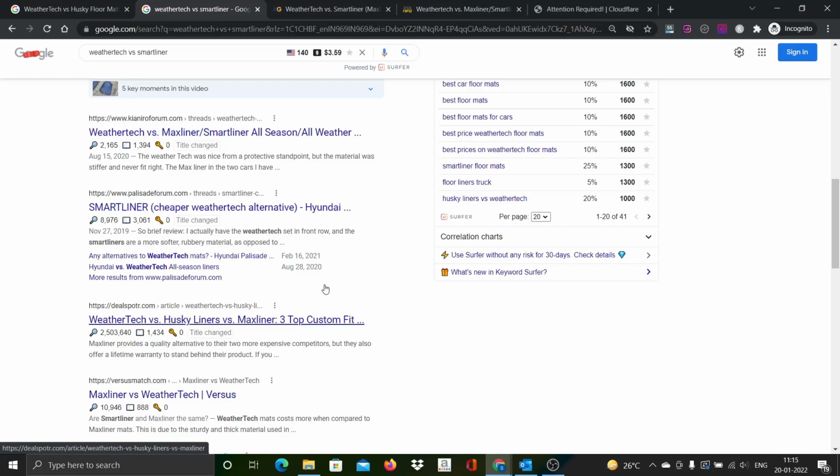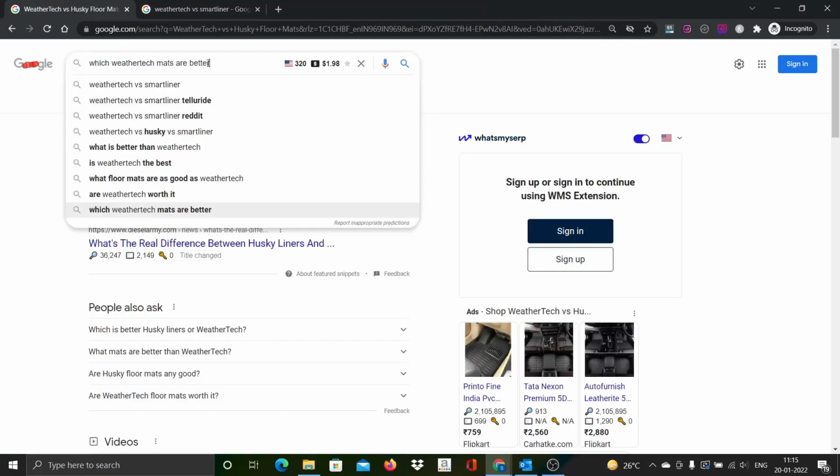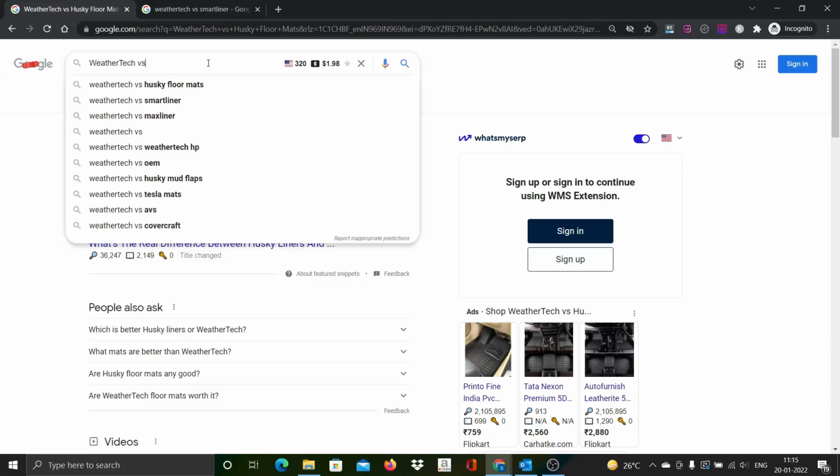So let me close these tabs. And what else is there apart from SmartLiner? After WeatherTech, SmartLiner is done, and the next one is something called MaxLiner. Let's look at this also.